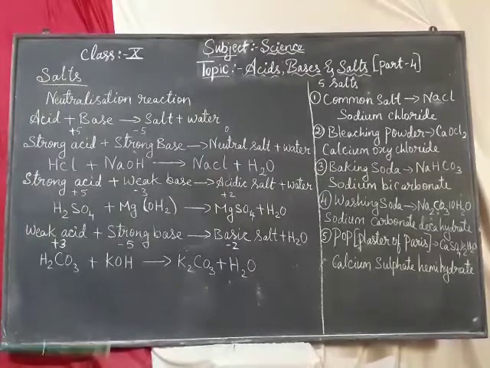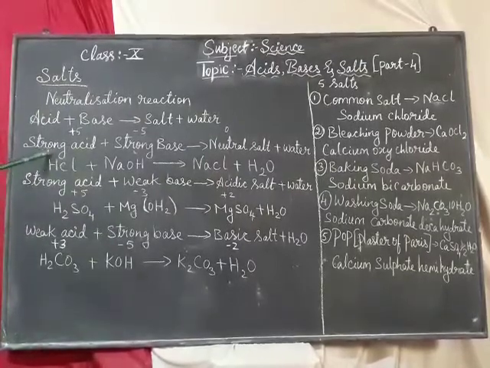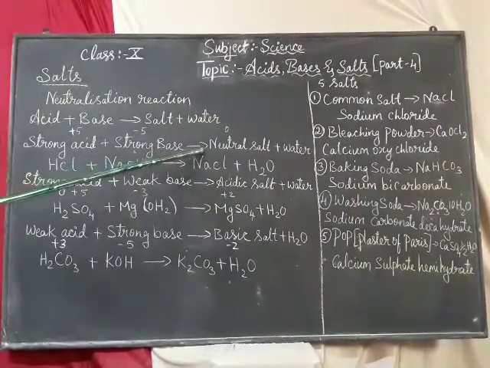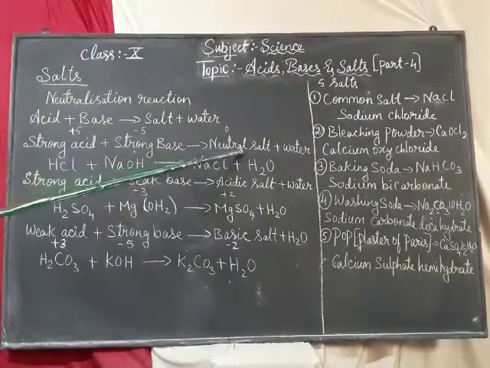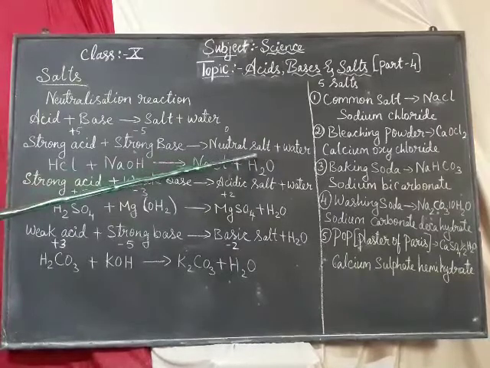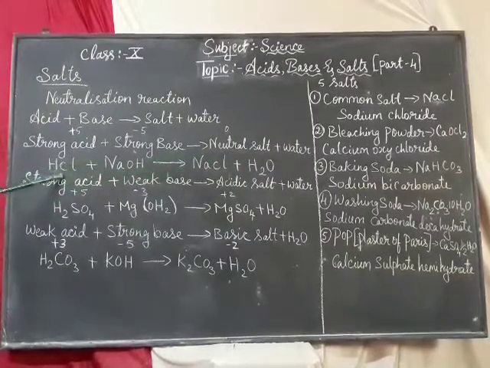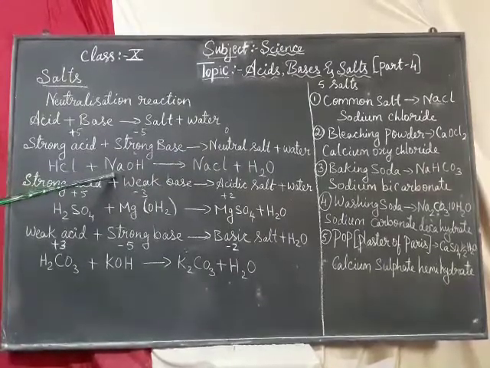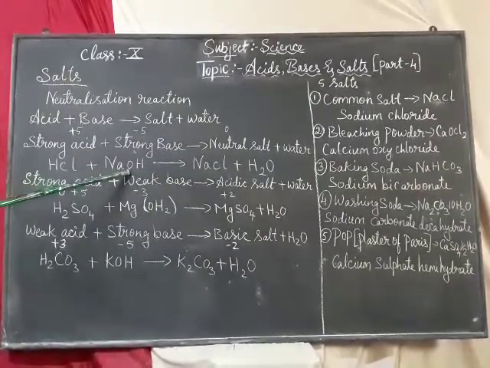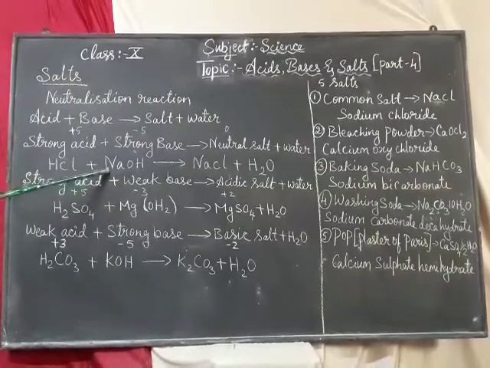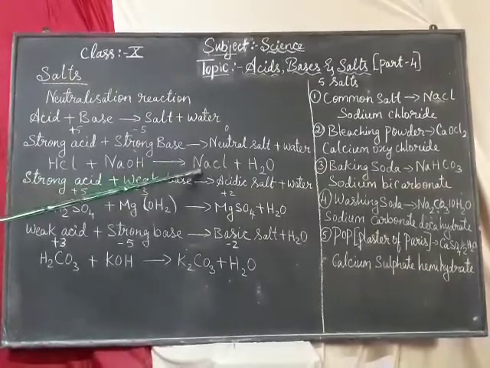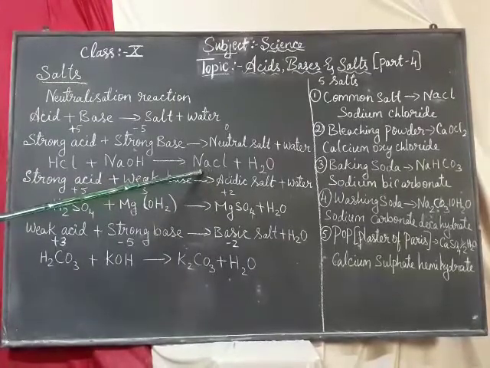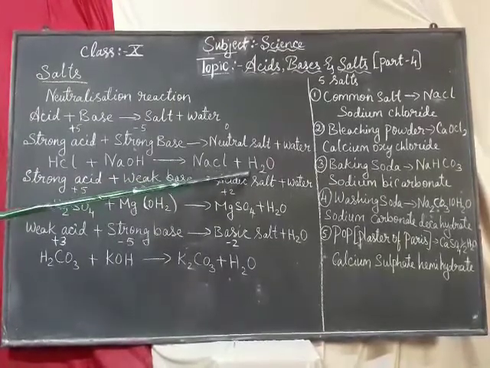Now see here, once a strong acid reacts with a strong base, the salt formed is a neutral salt plus water. Example here: HCl is a strong acid and NaOH, that is sodium hydroxide, is a strong base. Once it reacts, sodium chloride is formed, that is a neutral salt, nothing but our common salt that we eat, plus water.